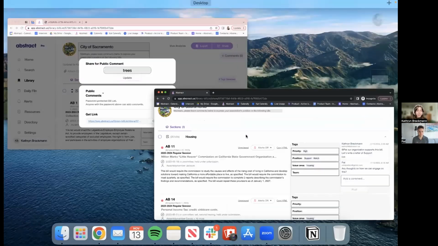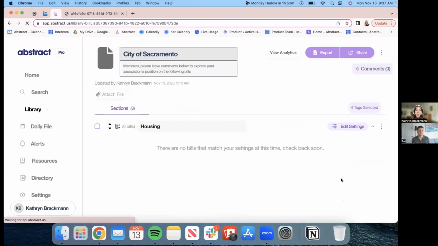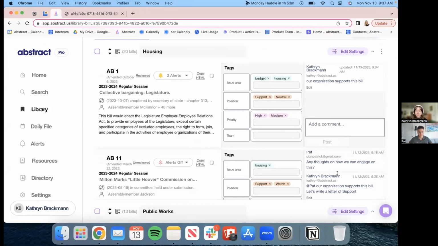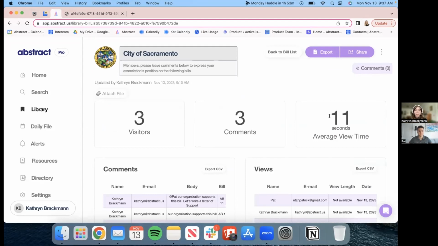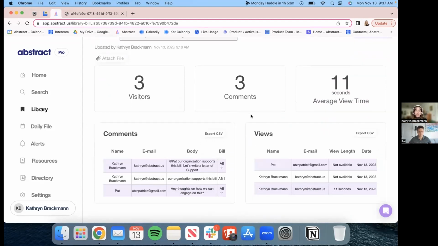So I'll go back to my Abstract workspace here. I am once again an Abstract user. I'll go ahead and refresh that page so that we can see the comments that have been left. Not only can I see them here on my bill list, but from within my bill list I can also view the analytics. So I can see how long people were viewing my page. Were they actually reading the bill that they commented on? And I can see how many comments have been left here.